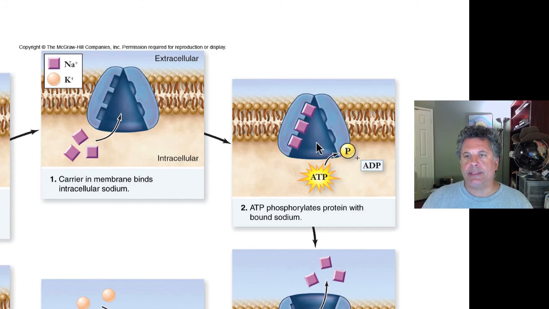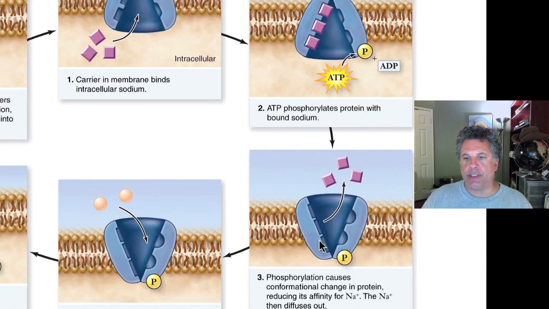And at that point, ATP is hydrolyzed and phosphorylates the pump protein, and ADP is released. That phosphorylation induces a conformational change in the protein, which now allows the bound sodium to escape into the extracellular space, where it is at a higher concentration than inside the cell. So this is against its concentration gradient, using the energy provided by ATP hydrolysis.